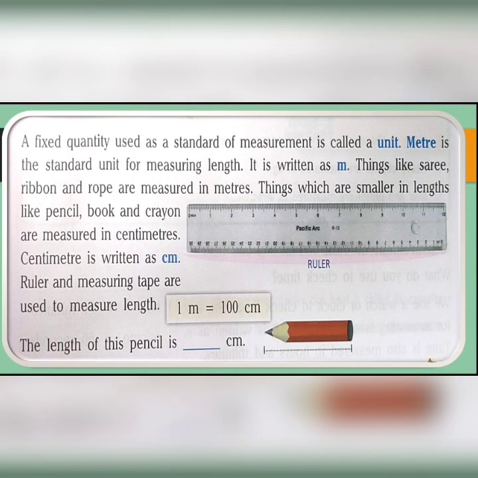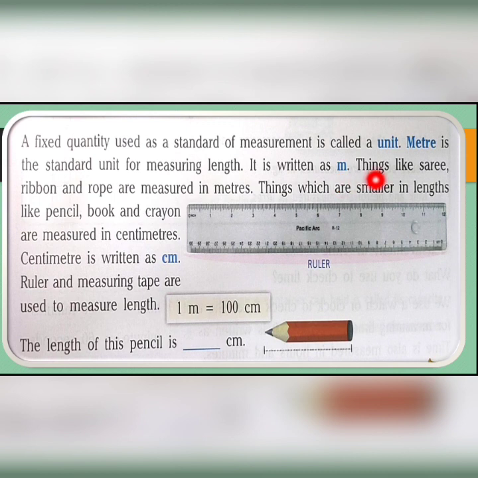And the standard unit, we know that, right? Meter. A fixed quantity used as a standard measurement is called a unit. Meter is the standard unit for measuring length, which is written as small m.